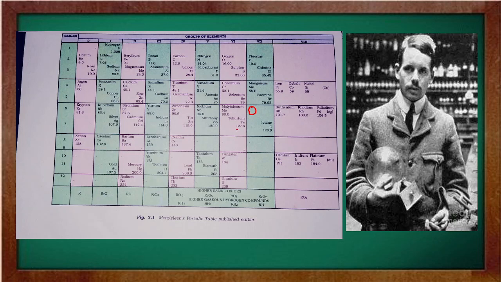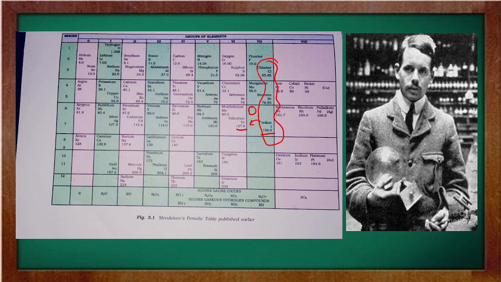Here you can see this is 127 and this is 126. Normally iodine should come first because he was arranging them in increasing order of their atomic weight. But he kept tellurium first and iodine second, because the chemical properties of fluorine, bromine, and iodine were similar.